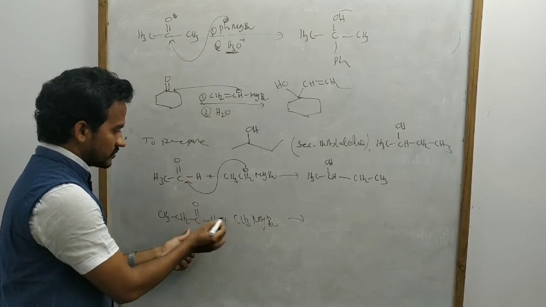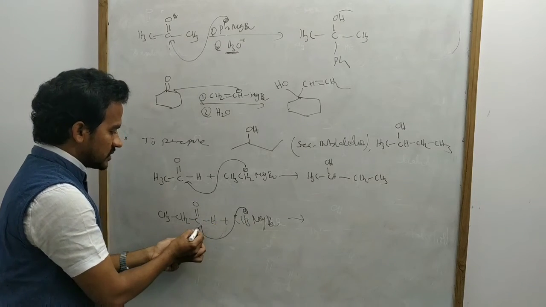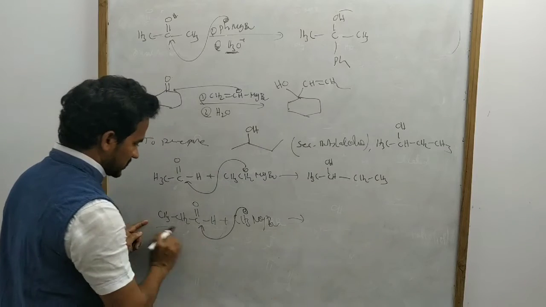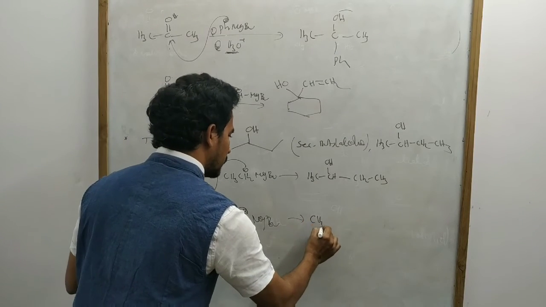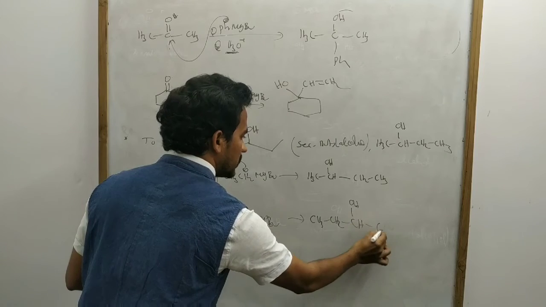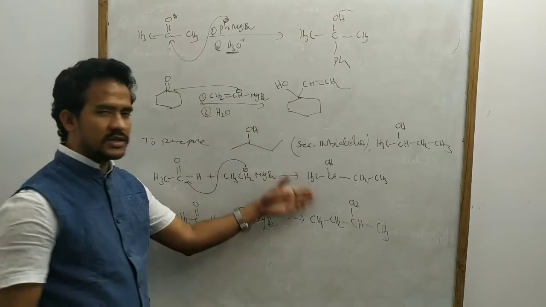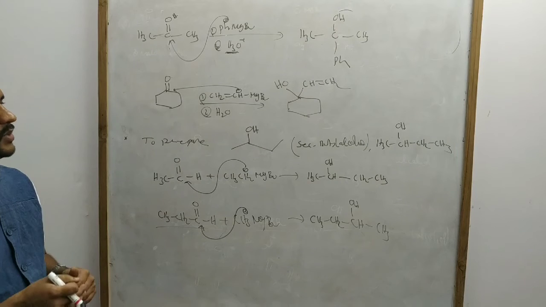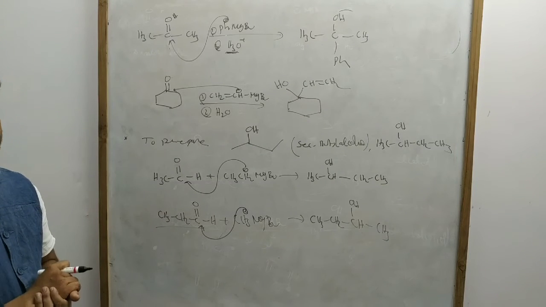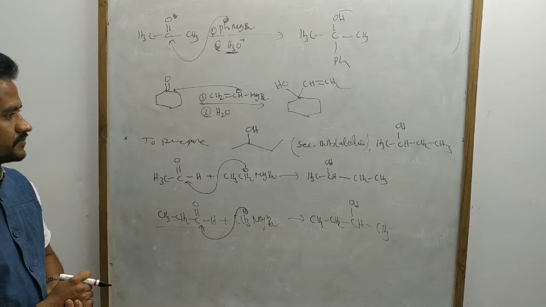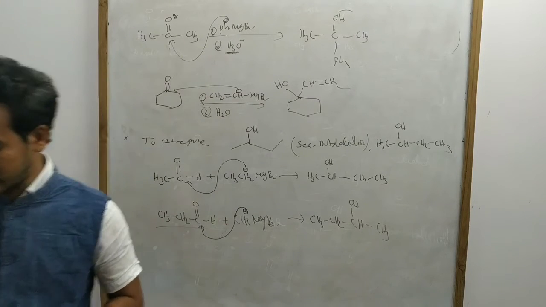Now in this case, CH3 bonds with this carbon and this oxygen becomes OH. So first of all, write this one: CH3CH2CH(OH)CH3. Every compound is secondary butyl alcohol. So any compound you can prepare by taking suitable combinations. Okay, so you will see now the two questions. Just write down first.